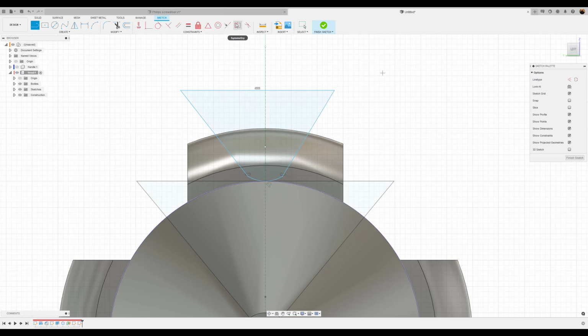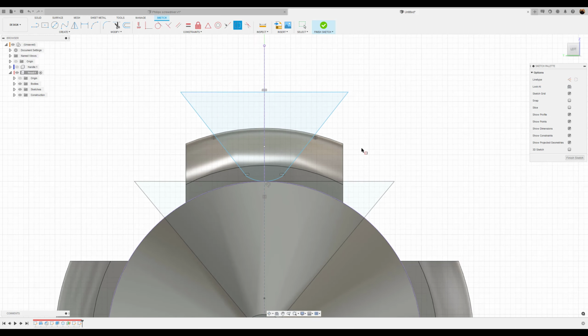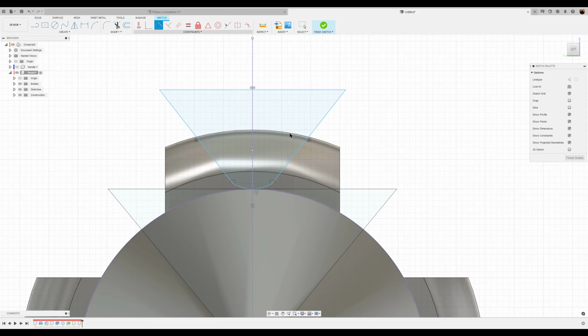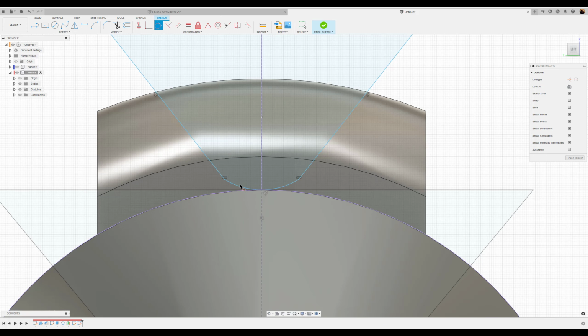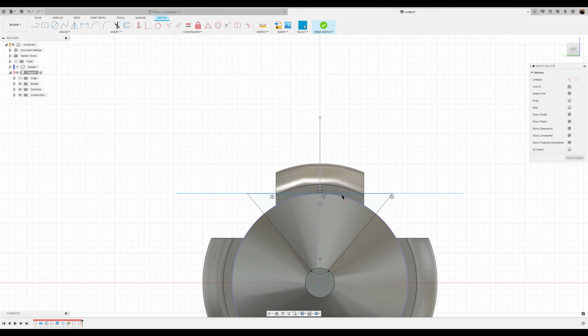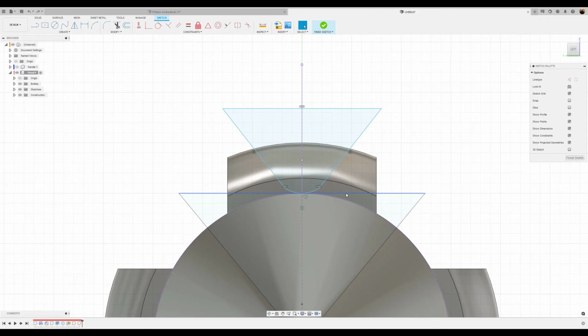Okay, going to give it some symmetry. Going to dimension it. Actually, let's just go ahead and make those lines tangent. Bad idea.